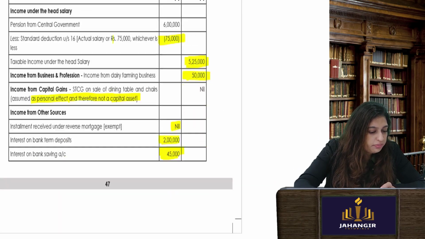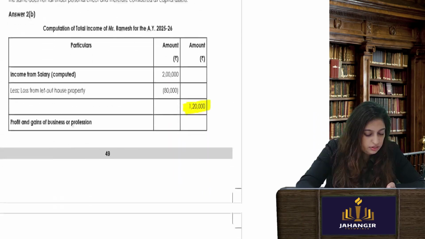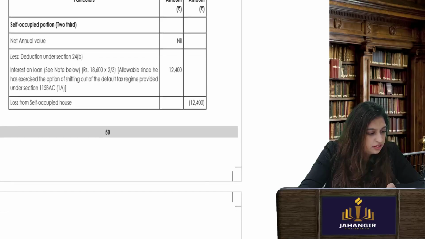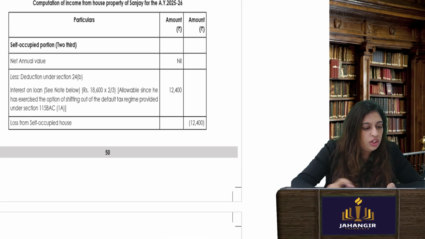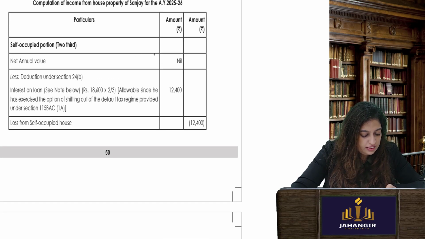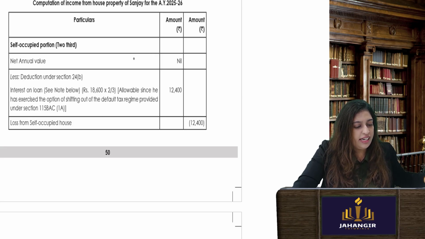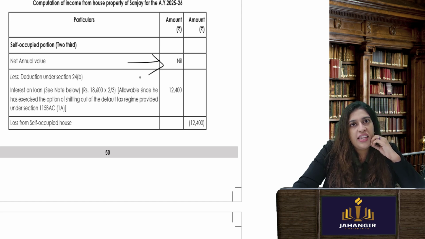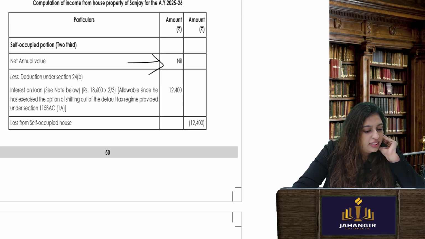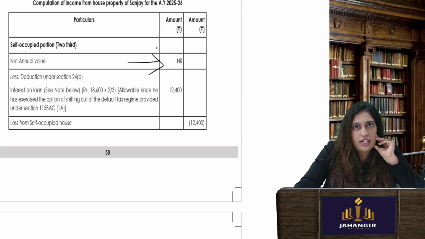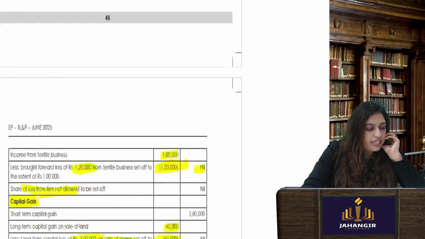Compute the income. Okay, let's go. Can I say income from net annual value is 0? That's what we saw. Okay, now interest on loan. First let's do SOP properly. So interest on loan, you will get how much is the interest on loan. Let's calculate together.